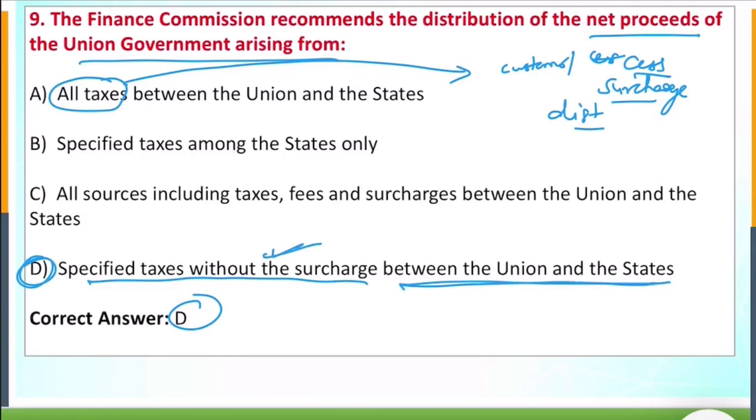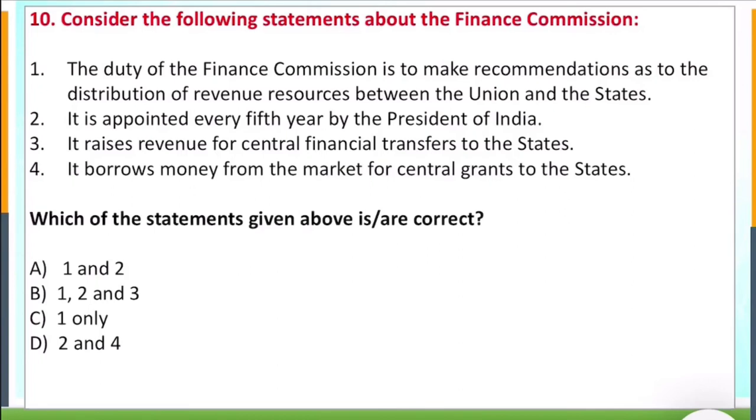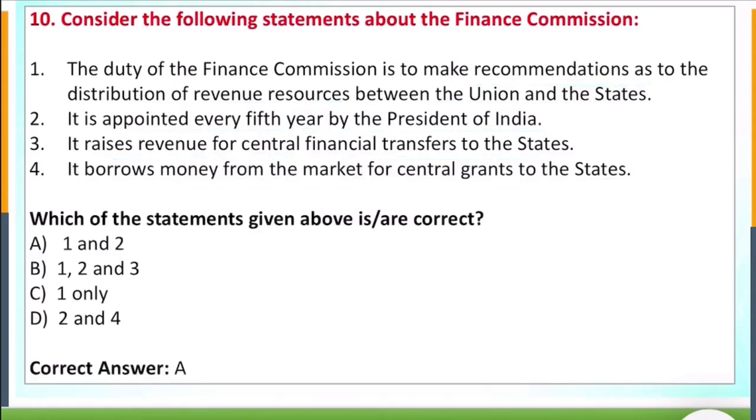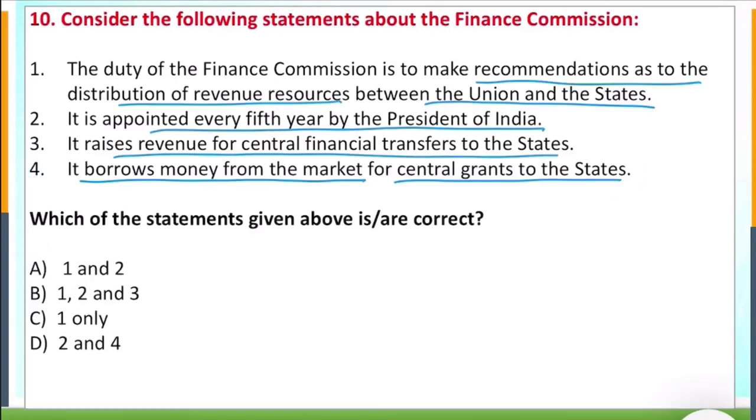Then the last, 10th question. Consider the following statement about the Finance Commission. The duty of the Finance Commission is to make recommendations as to distribution of revenue sources between the union and the states. It is appointed every 5th year by the President of India. It raises the revenues of central finances transferred to the states. It borrows money from the market for central grants to the states. No. Why? Because what is the requirement of borrowing? Why would the Finance Commission borrow? So fourth answer is wrong. When fourth answer is wrong, you can just eliminate this one.